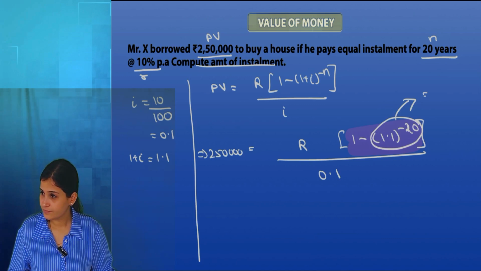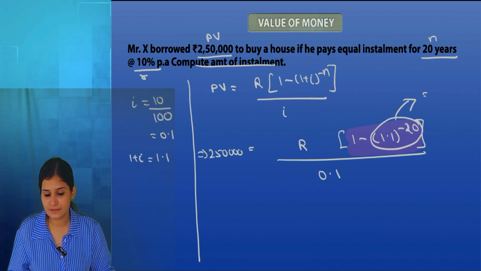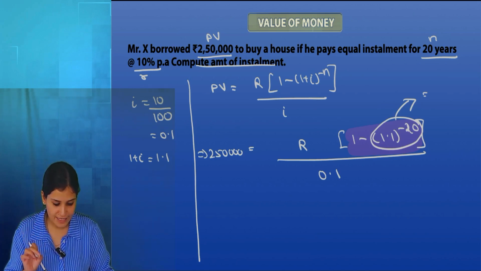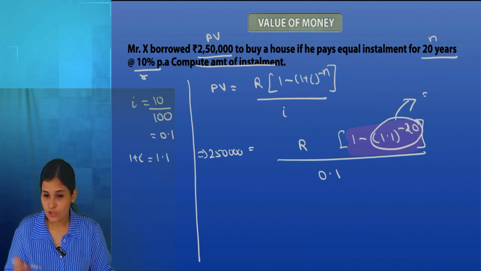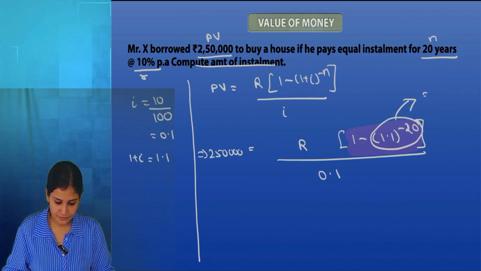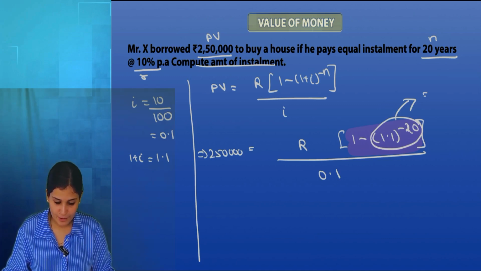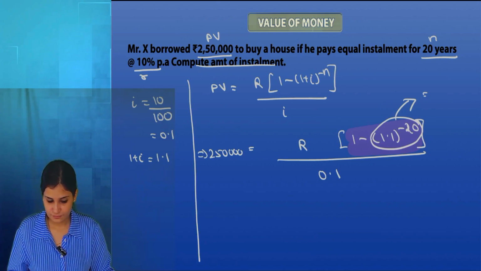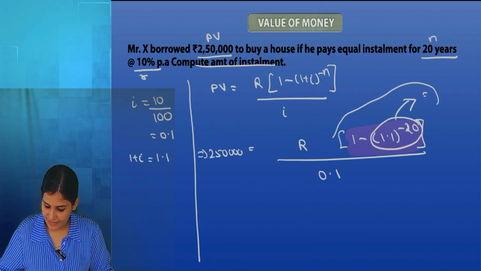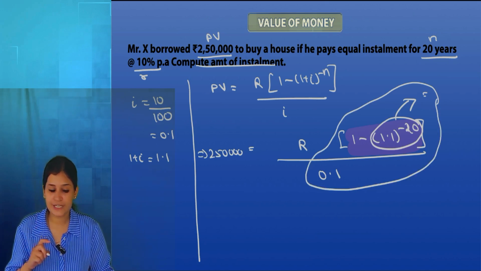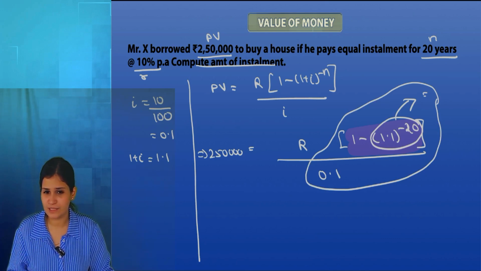Done? Then change the sign. You have a plus minus option. Use that and change the sign. You should have a minus on your screen. Then add 1 to it. Divide it by 0.1. So what you have done is you have calculated this value. In your screen you should have 8.51 something.